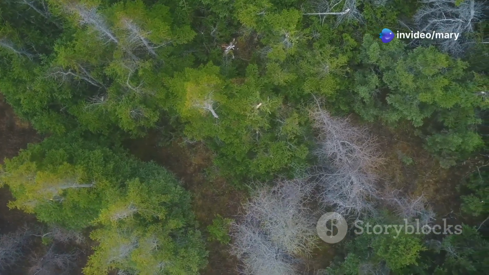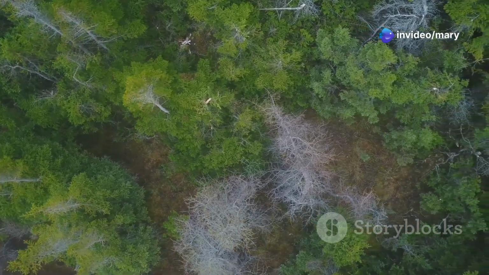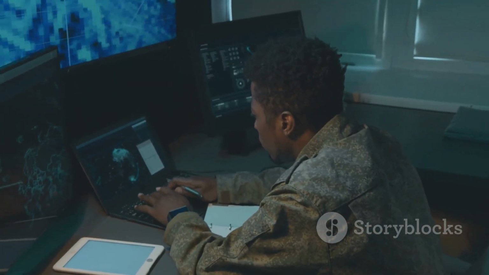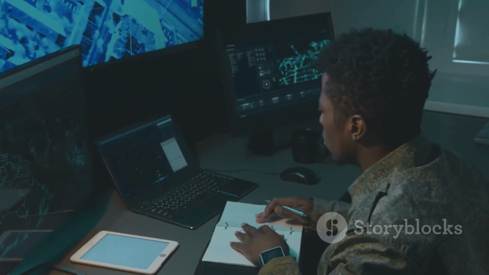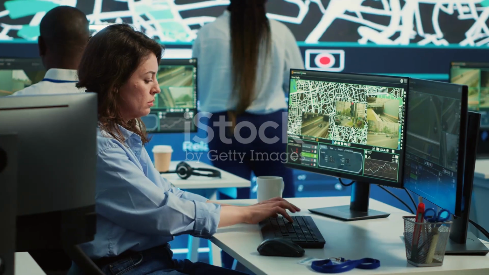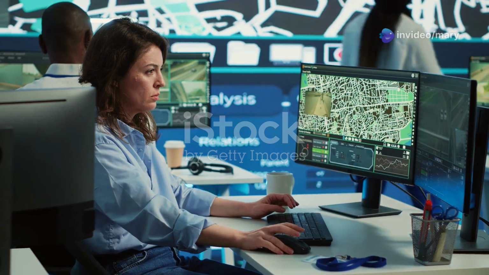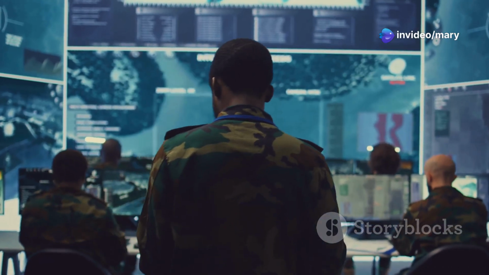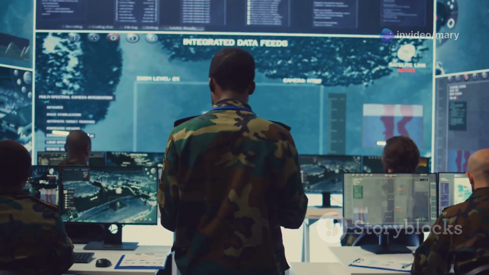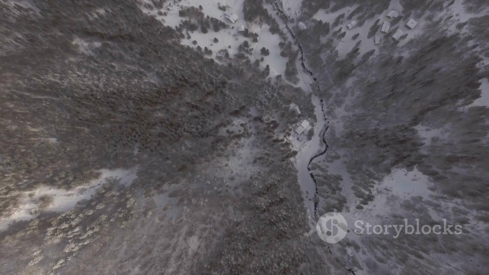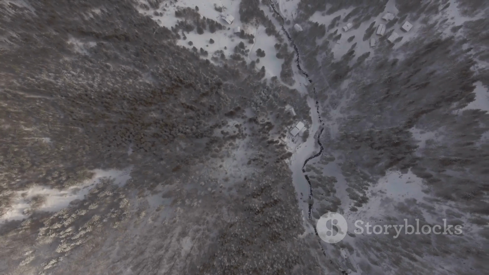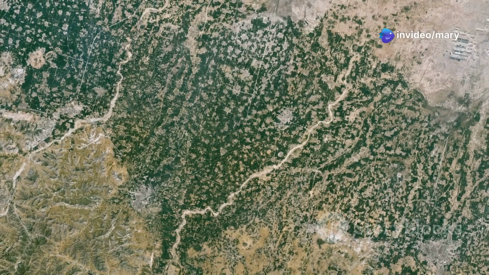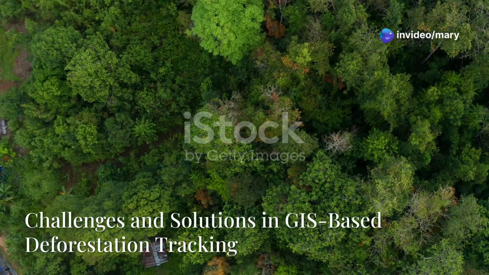Effective deforestation tracking relies on robust tools and reliable data sources. Essential components include GIS software like ArcGIS, QGIS, and Google Earth Engine. High-resolution satellite imagery from Landsat, Sentinel, and Planet Labs is crucial. Aerial photographs from drones or aircraft offer detailed views. Field data from surveys or GPS tracking validates remote sensing analyses. These tools and data sources create reliable deforestation maps for conservation.